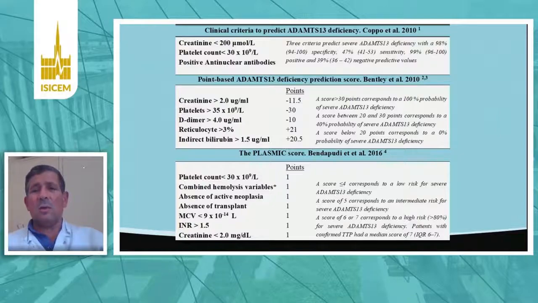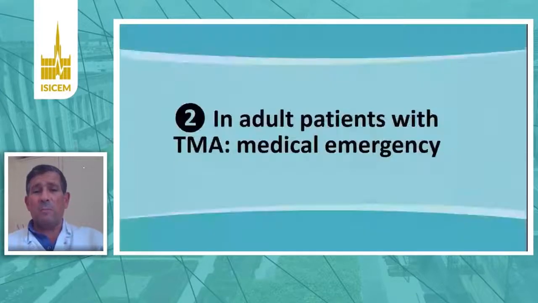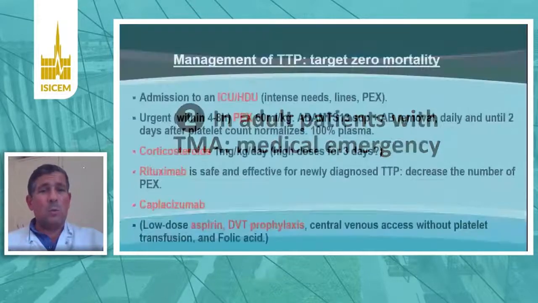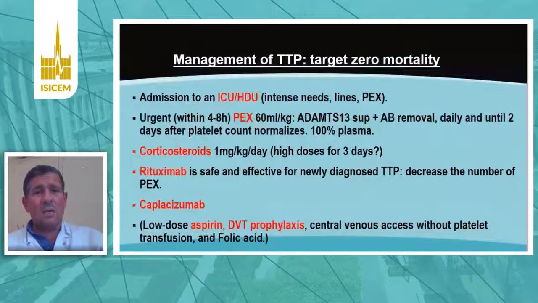Of course, this is only a formula, but when we have the patients in the ICU, we must deal with the medical emergency. Dealing with the emergency means that we have within 4 to 6 hours of ICU admission to provide the patients with a plasma exchange. Plasma exchange in TMA, which is most likely to be a TTP, includes 60 milliliter per kilo of plasma, and the exchange can be either done using a filtration with an ICU machine or a centrifugation.